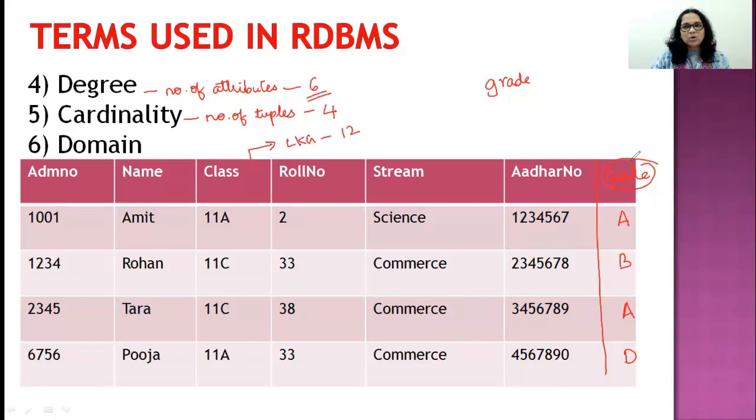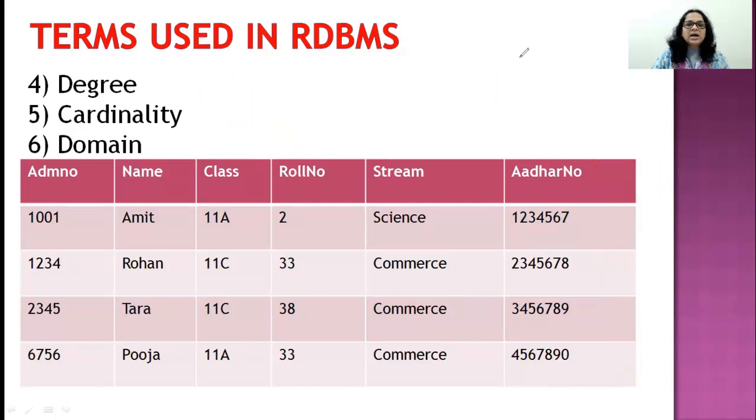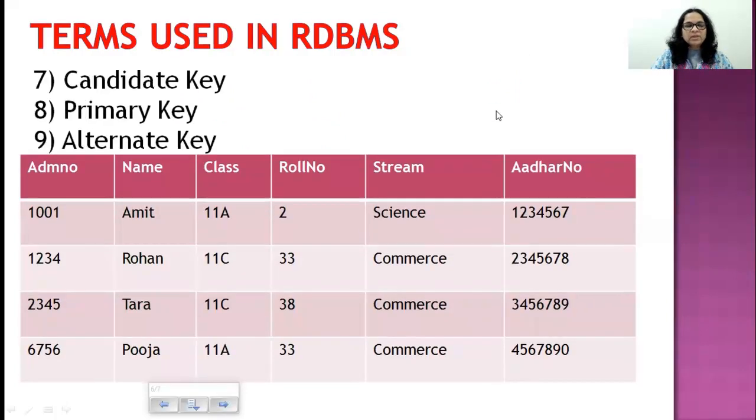Is that clear? Okay, so these are the 6 terms that we have learned. That is relation, tuple, attribute, degree, cardinality, and domain. Let's go to the next 3. The next 3 that we see are connected. It's candidate key, primary key, and alternate key.